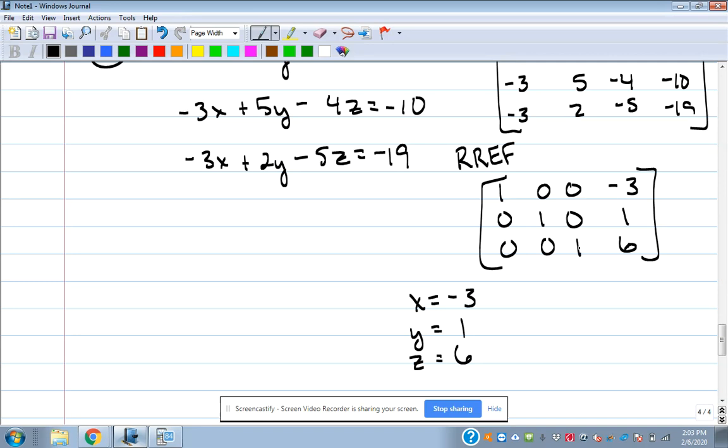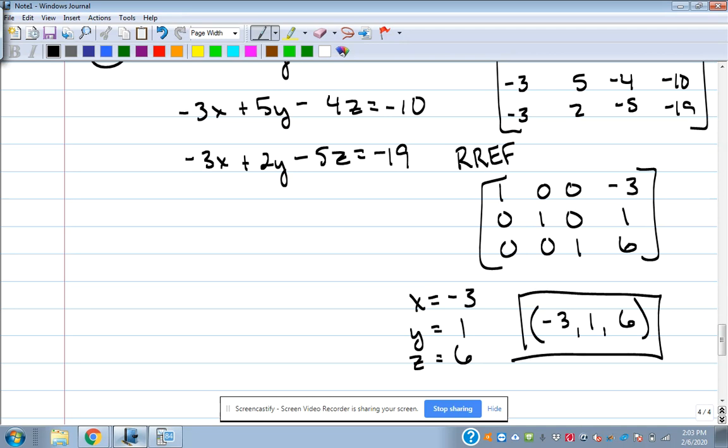Ordered triple is the way that the answers are written. We had ordered pairs with X and Y. Ordered triple, X, Y, and Z is the way that these are typically written. -3, 1, 6, like that. And if they ever change the letters to different things other than X, Y, and Z, it's always alphabetical order with the letters. That's the way the ordered pairs and ordered triples go.